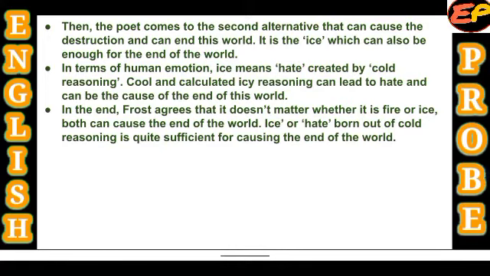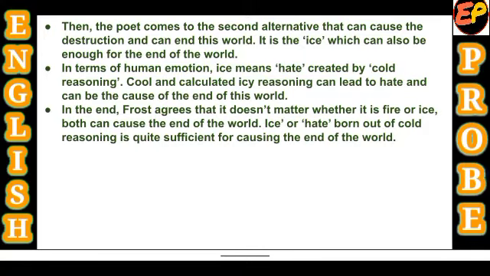Cool and calculated icy reasoning can lead to hate and can be the cause of the end of this world. So this cold reasoning of the people, hatred among the people, is also a symbol of ice, and it is sufficient to bring destruction to this world. Hatred is also not a good thing.